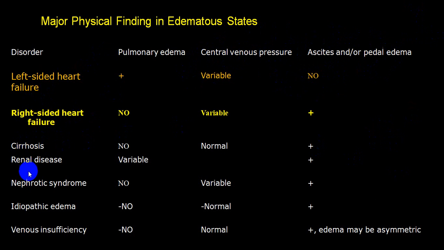While in cirrhosis, renal disease, nephrotic syndrome, idiopathic edema and venous insufficiency, edema and ascites will be common symptoms. Central venous pressure in cirrhosis and renal disease may not be elevated, will be normal. In what we call idiopathic edema also it will be normal. We call JVP will be normal. There will be no clinical evidence of left ventricular failure or pulmonary edema in cirrhosis, renal disease, nephrotic syndrome or venous insufficiency.